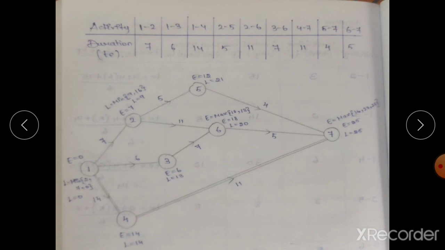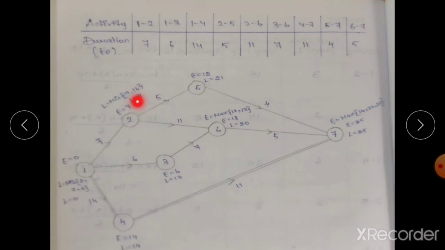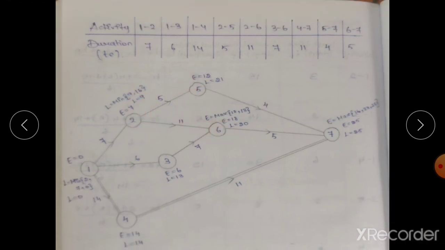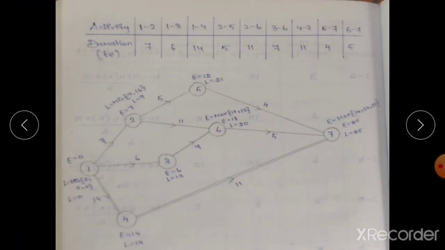The next we have to come with the third activity. For the third activity only one outgoing activity, so directly 20 minus 7 is equal to 13. So next we have to come with the second activity. For the second activity there are two outgoing activities, so for this we have to come with the minimum value. Minimum of 20 minus 11, that is 9, and 21 minus 5, that is equal to 16. So the minimum value will be 9. So L value will be 9.